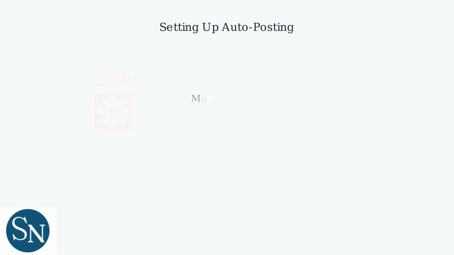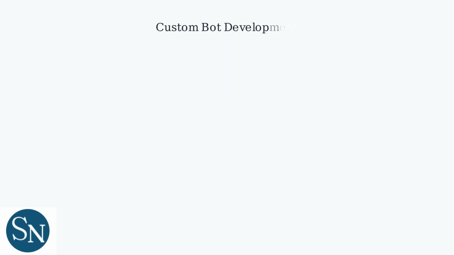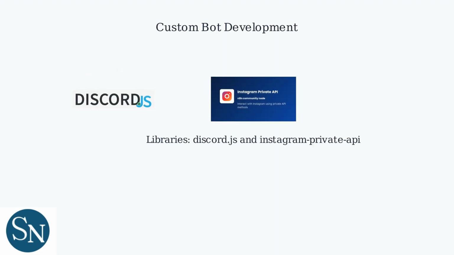To set up auto-posting Instagram content to Discord, you can use third-party tools like Zapier or Make for a no-code solution. Alternatively, create custom bots using libraries like Discord.js and Instagram Private API for more control.